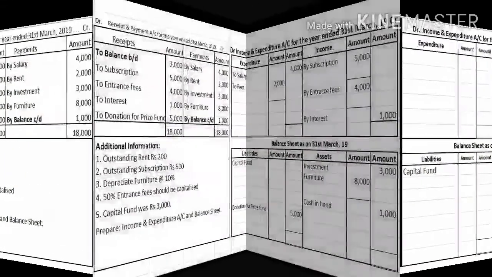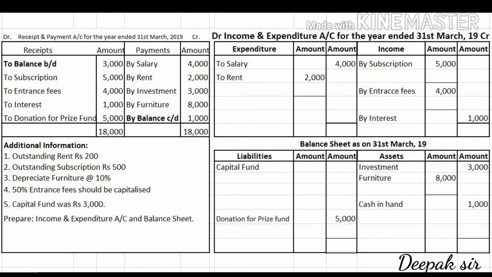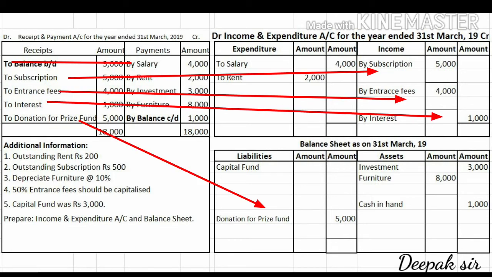From the receipt side, the first account, the balance which is given, we have to cancel. Remaining all the four accounts we have to transfer. So I had already transferred the accounts. If you can see, from the receipt side, we have to transfer the account either on the income side, or on the liability side. So subscription, entrance fees and interest, all these three accounts will be transferred on the income side.